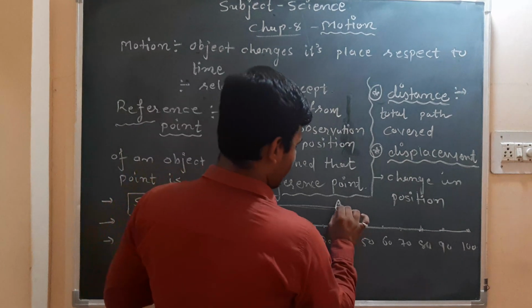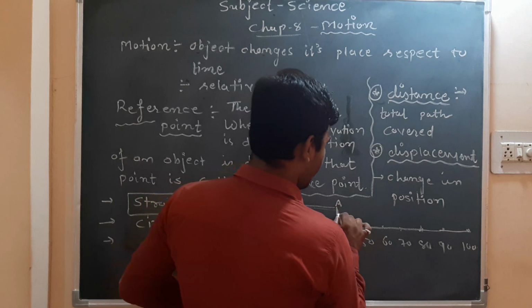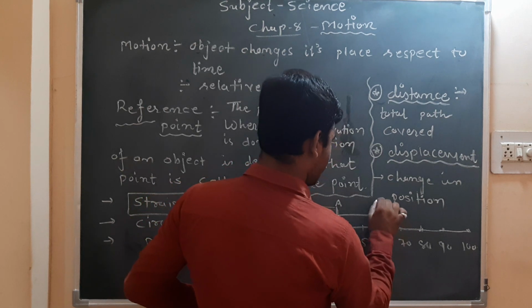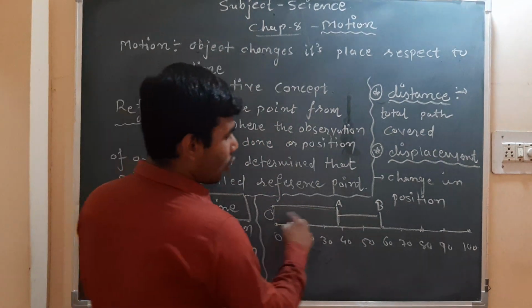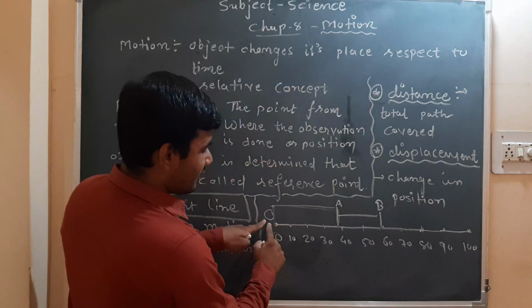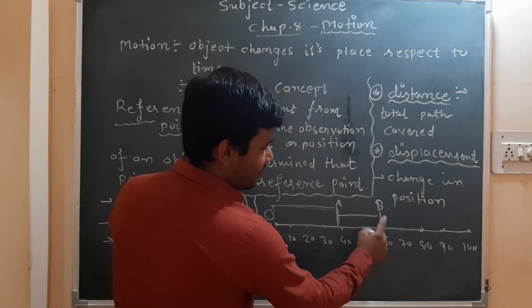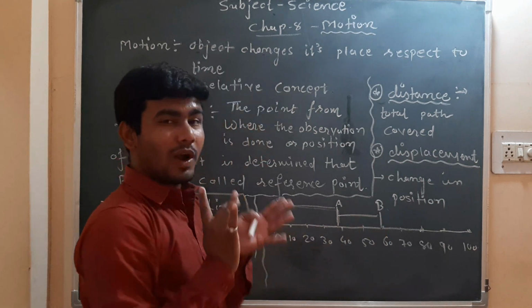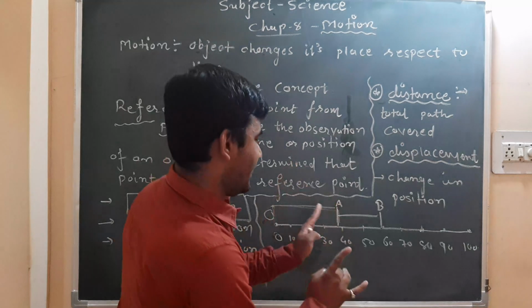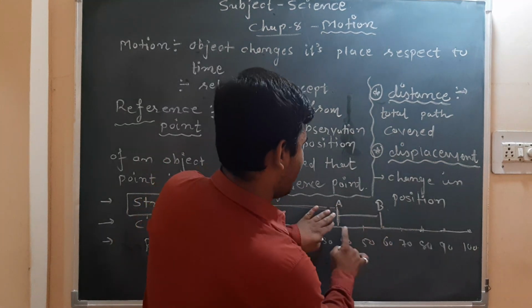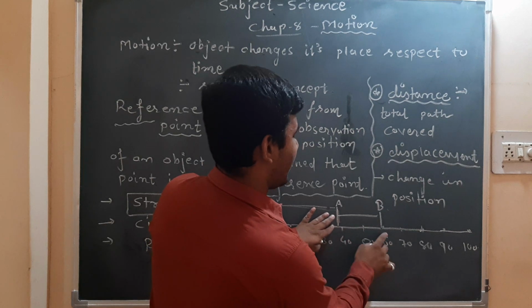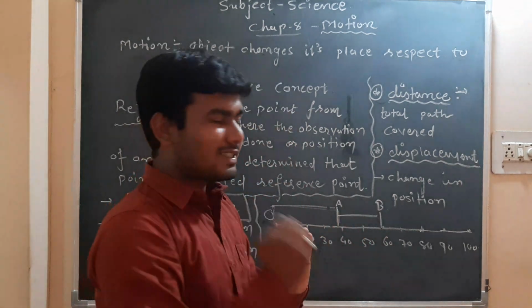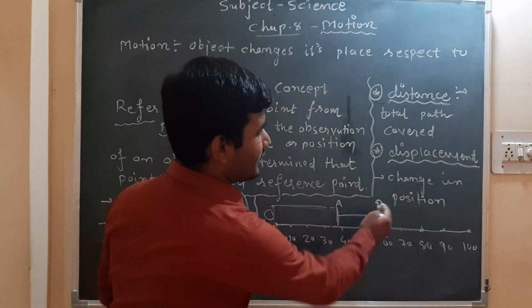Suppose from point A it goes to this point B. Now, what is the distance traveled by the object between O and B? So simple, you will say, sir, the object has traveled 60 units. If I ask what is the distance traveled by the object from A to B, it was at 40 and it has traveled to 60, so 10 and 10, 20. So the distance traveled by the object is the total path.